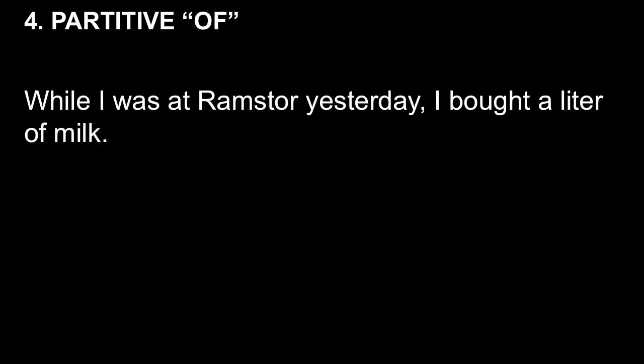We're going to talk about the word of, and we're going to look at two very different uses of the word of. Partitive means what you think it might mean if you notice the first section of the word. It is part of something larger. While I was at Rom's store yesterday, I bought a liter of milk.